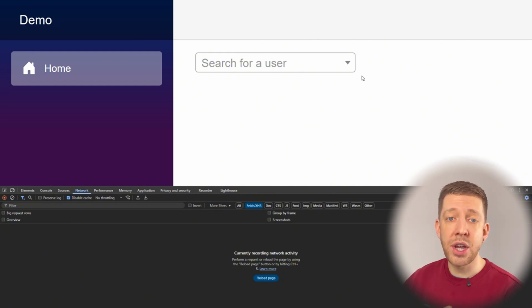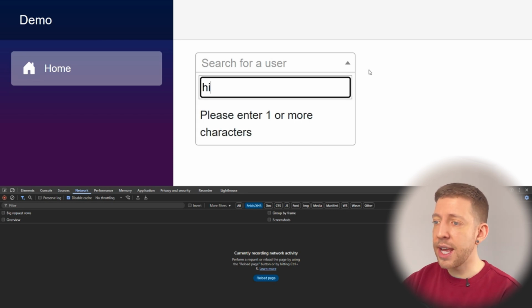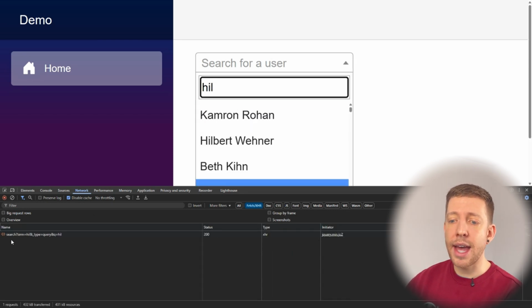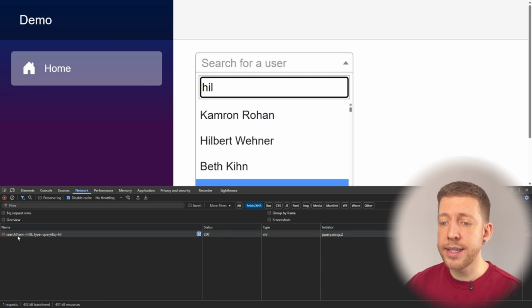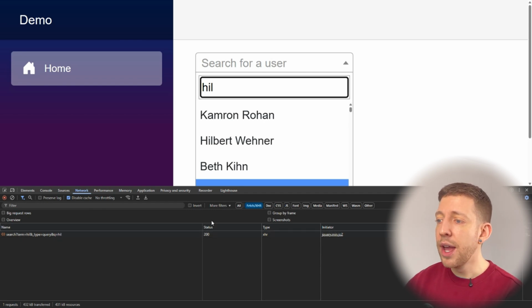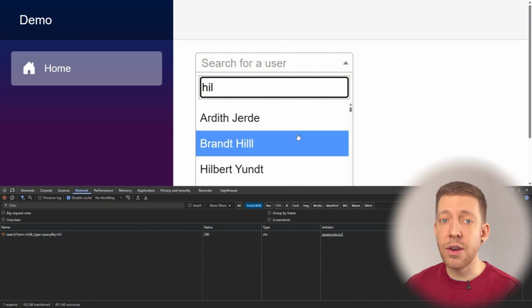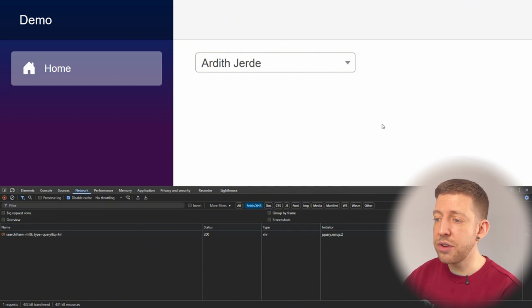In here, I can search for a user based on their name or email address, and I've pre-populated the database with about 200,000 rows. If I type in more than 3 characters here, HIL, we can see that a search request was sent with the term HIL, and that has pre-populated the results. So I can then select a user.